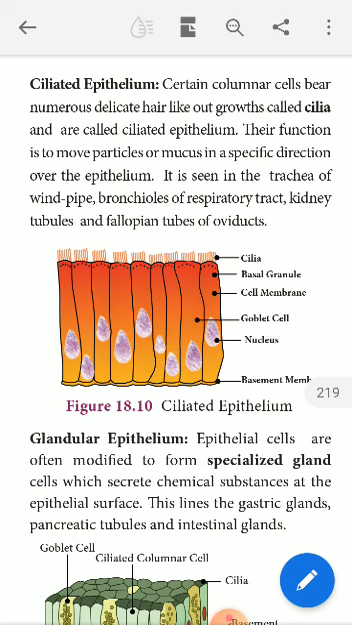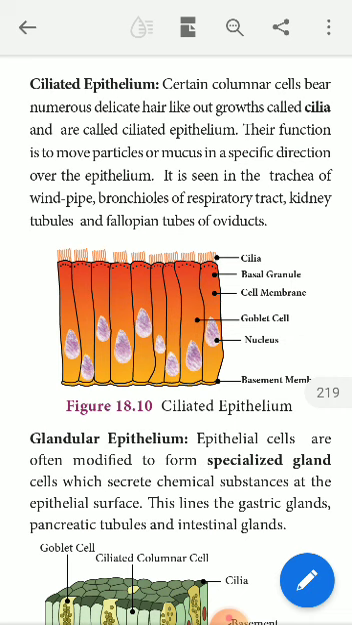Cilia bearing, cilia having cells. That is why it is named as ciliated. Where are they located? They are located in the trachea, bronchiole, then the fallopian duct, and the kidney tubules. Why? To move the particles or mucus towards a specific direction. That is the very vital function of the ciliated epithelial tissue.